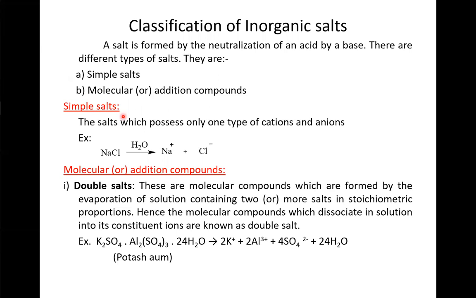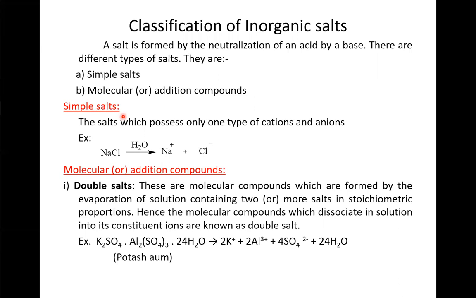To have a basic understanding of what coordination compounds are, we should first understand the classification of inorganic salts. A salt is formed by the neutralization of an acid by a base. There are different types of salts. They are simple salts, and molecular or addition compounds.